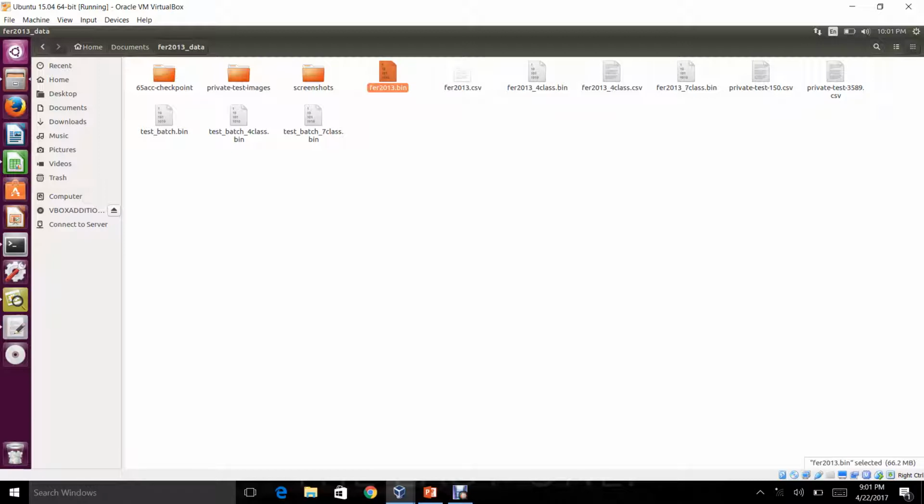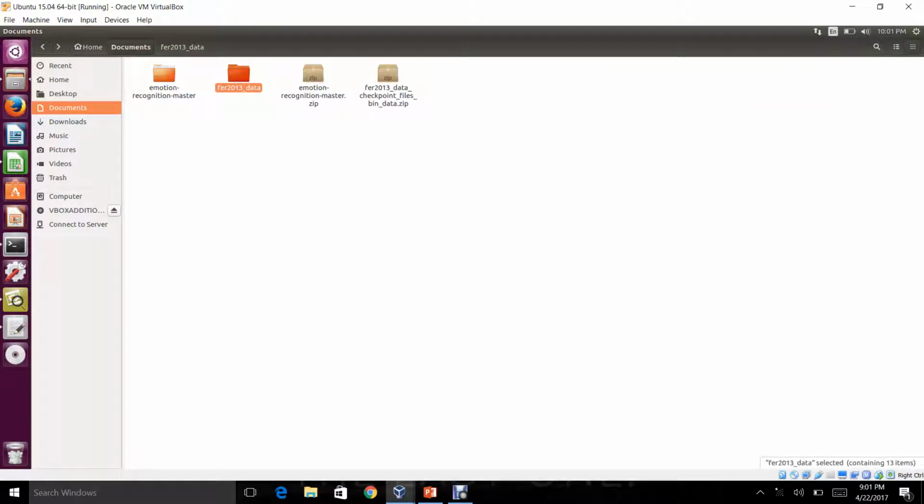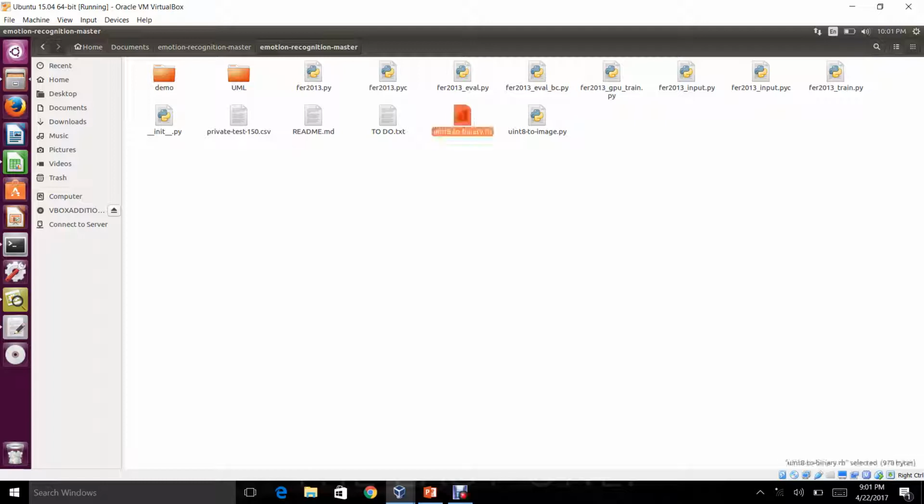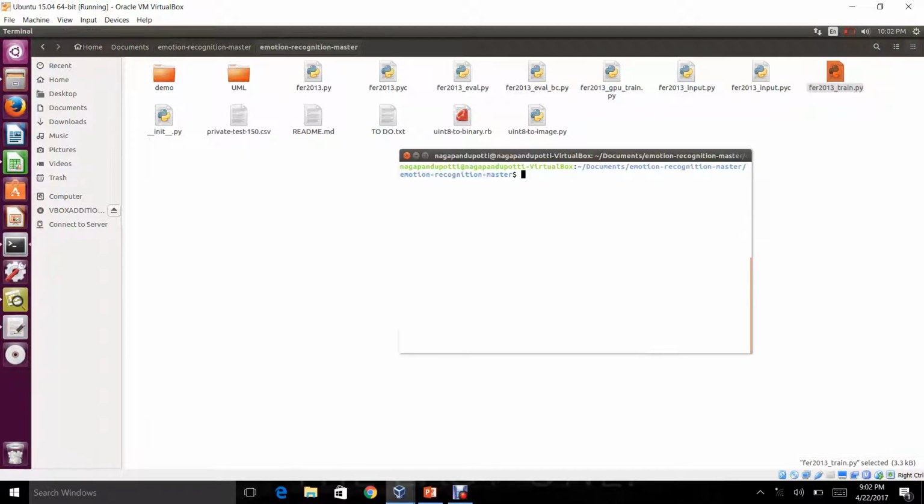FER2013.bin is the binary representation of this data set, and we converted that based on this script, uint8 to binary.rb. So basically our data set is FER2013.CSV, and then it is converted to FER2013.bin. And now we would train our convolutional neural network based on this script, FER 2013 underscore train.py. So let's start training our model.